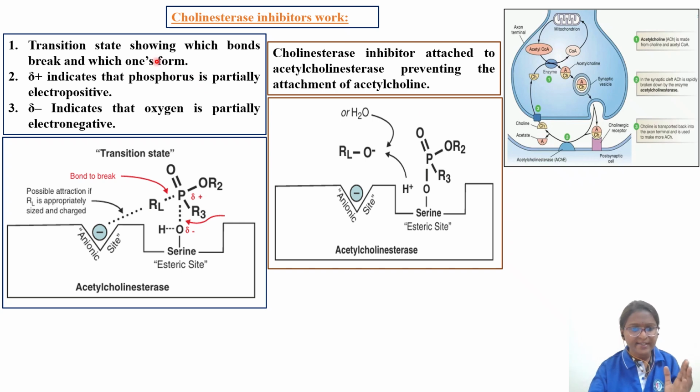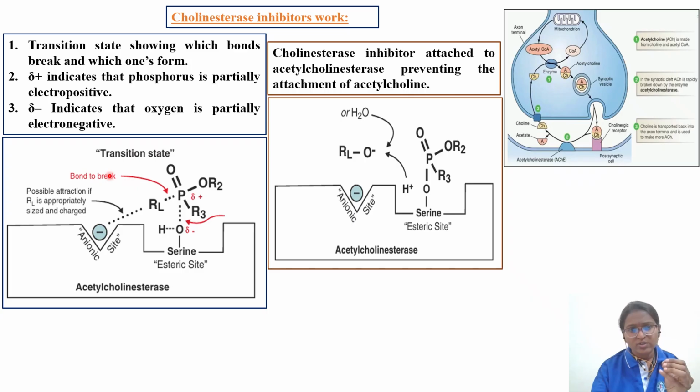This is the transition state. It shows how the bond breaking and the hydrolysis take place, which bonds break and which one forms. If you look at this, delta positive indicates the phosphorus is partially positive and this is the partially negative serine site. So what is happening here? The bond breaking is taking place, and if this RL group is similar in structure to the anionic site, there is a possibility that it will bind. So there is a possible attraction if RL is approximately sized and charged. Then there is a possibility it will bind at the anionic site.